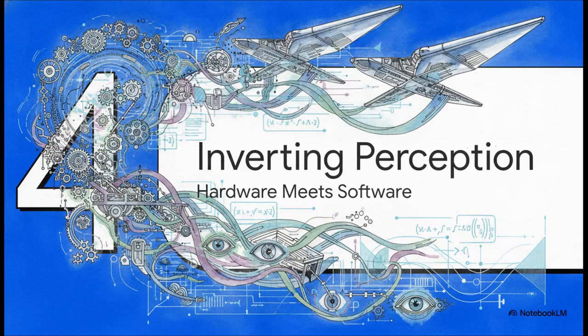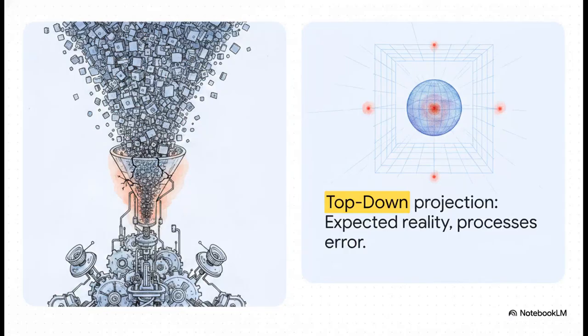Welcome to Section 4, Inverting Spatial Perception, Hardware Meets Software. All right, this is where a massive philosophical shift happens. We're taking this exact same predictive FGSGR framework and applying it directly to physical hardware. Traditional hardware relies on bottom-up polling. That means it takes in dense, noisy, continuous data from sensors, millions of pixels, radar pings, and it totally overwhelms the computer. The FGSGR framework flips this completely upside down. It uses a top-down generative projection.